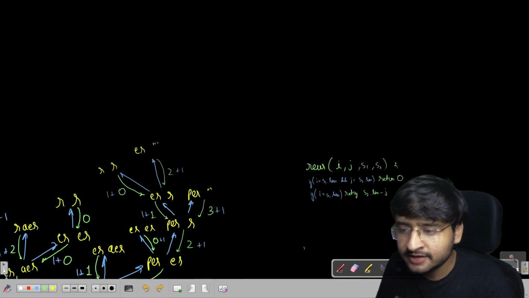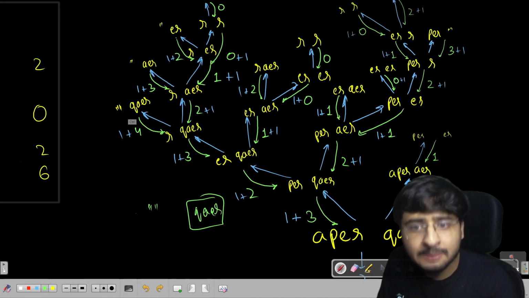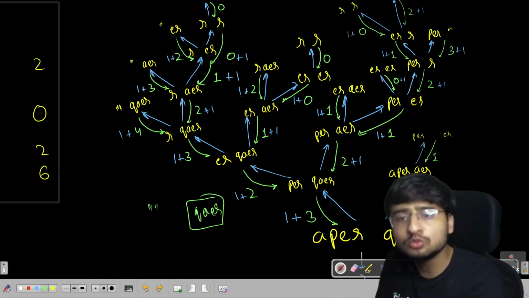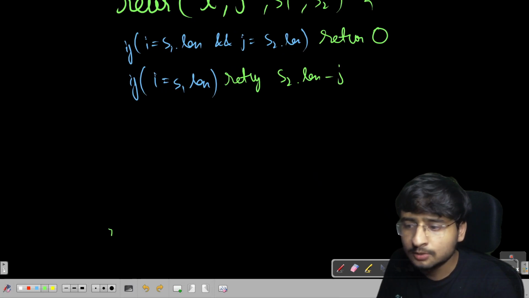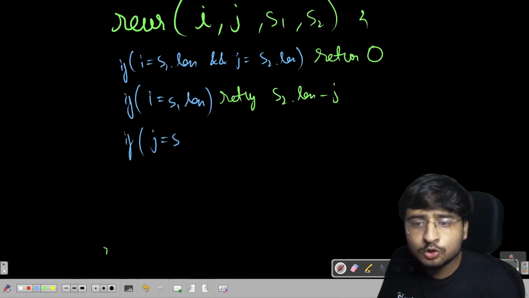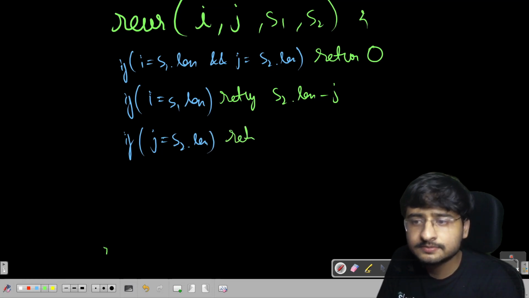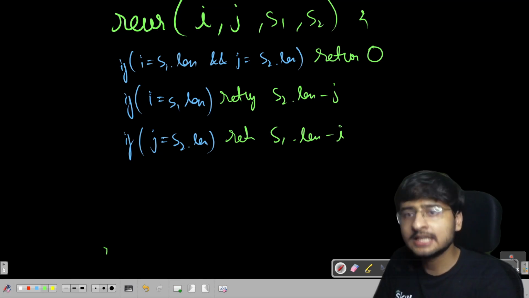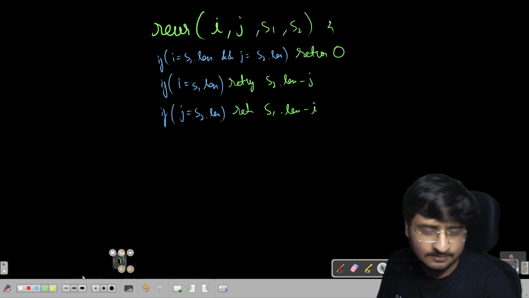In this particular case, I became empty and j was not empty. S1 became empty, S2 was not empty. So whatever is the number of characters remaining in S2, that is what I'm going to return from here, right? And similarly for the opposite case, if j is equal to S2.length, I'm going to return S1.length minus i, the remaining S1 string. These are the base cases. Okay, so the base cases are pretty clear, I suppose.